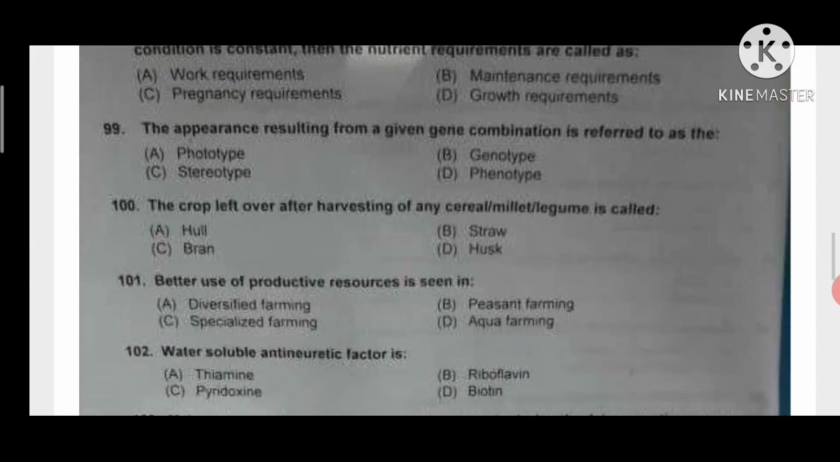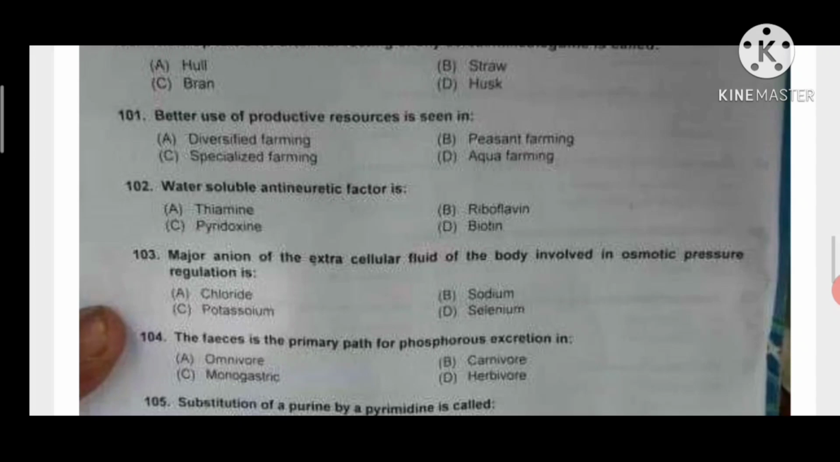The appearance resulting from a given gene combination is referred to as the phenotype. The crop left over after harvesting of any cereals, millets or legume is called straw. Better use of productive resources is seen in diversified farming. Water soluble antidiuretic factor is thiamine, that is vitamin B1.